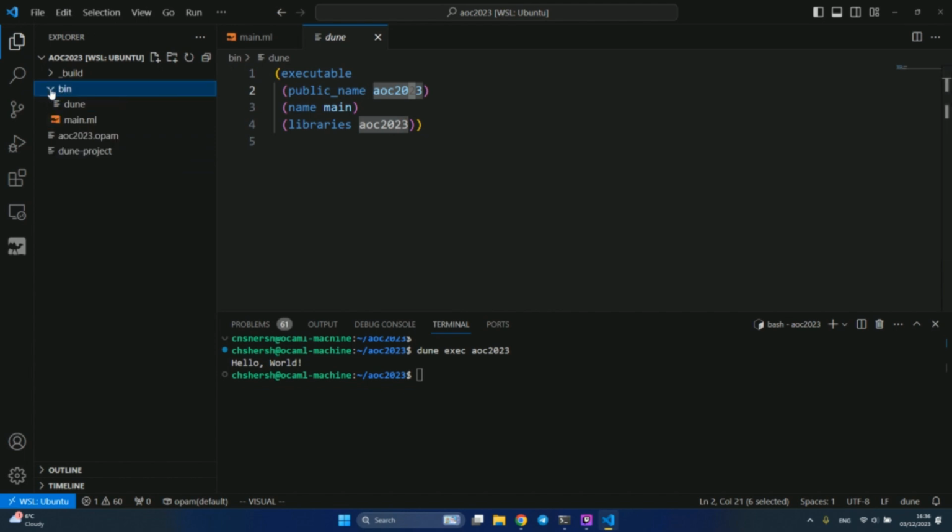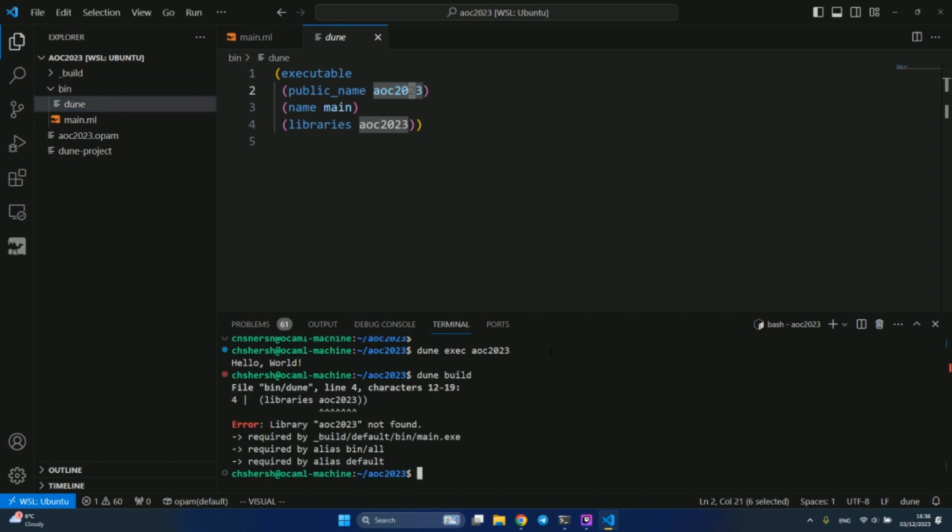Okay, we just ended up with bin. And if we try to build now, it will complain about the library AOC2023, so there's no such library. Because we're not using this library, let's just delete this stuff. Okay, now we will have a self-contained, small, minimalistic project.